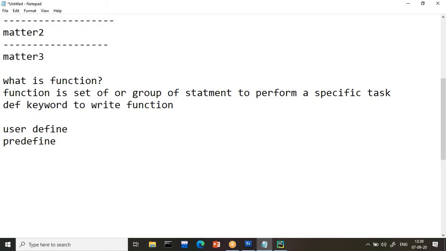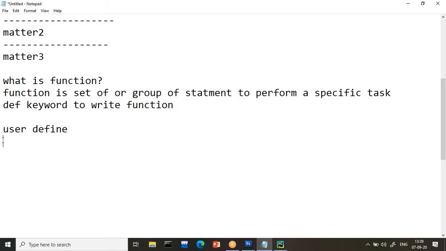For example, print, input and type are all predefined functions, already defined and you are using them. A user-defined function is one where I create my own function and supply it as part of my project or program.